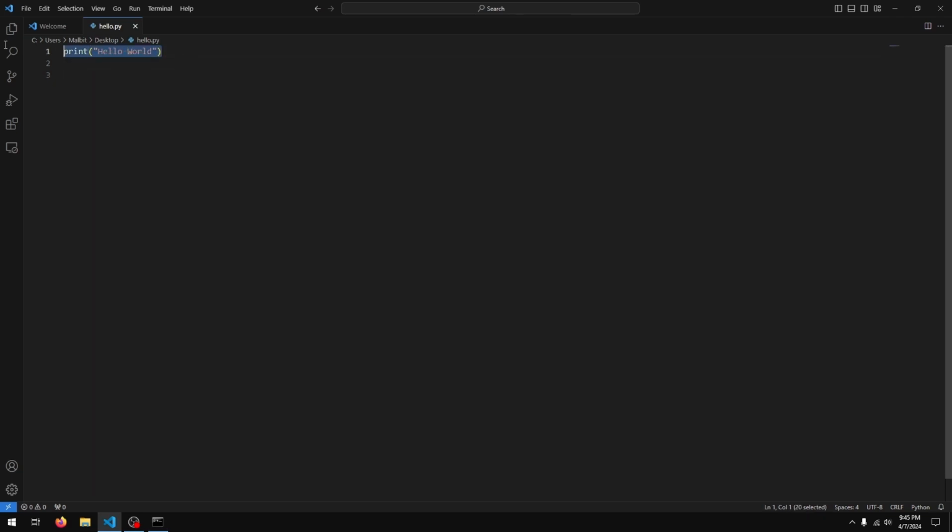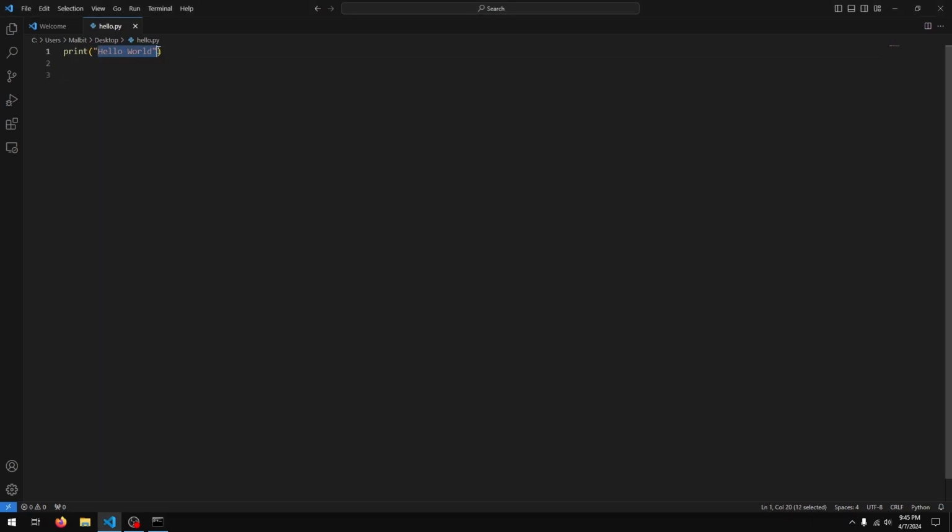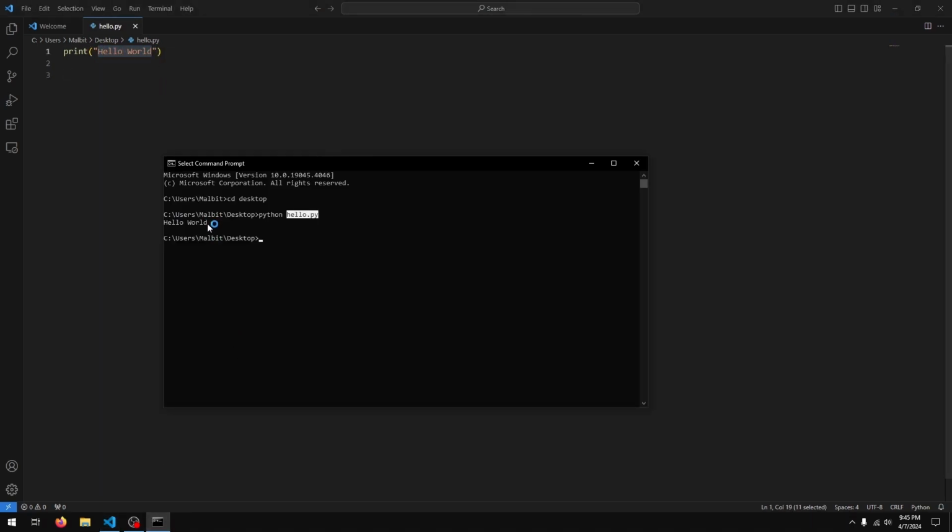Now in the file we have one line of code, which is print hello world. Print basically tells Python to write something, to show something on the console window, and since we are telling it to print hello world, it displays hello world.